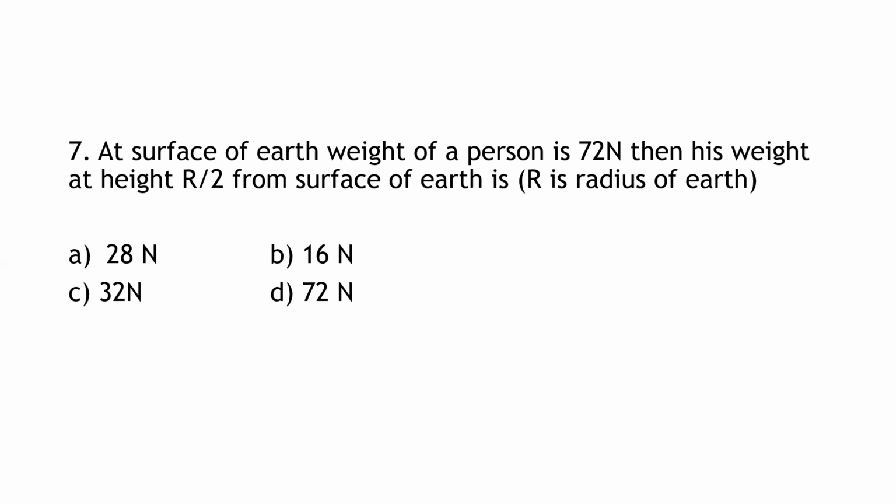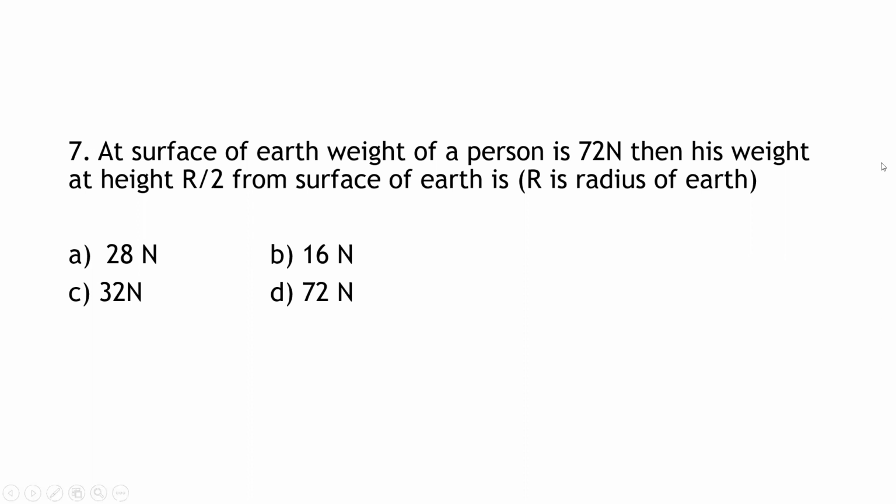Next question. At surface of earth, weight of a person is 72 Newton. Then his weight at height R by 2 from surface of earth is. See here what is given. At the surface of the earth, the person's weight is 72 Newton. Then his weight at R by 2 from the surface of the earth is. Means when the radius is R, its weight is 72 Newton. When the height becomes R by 2, then what is the weight?